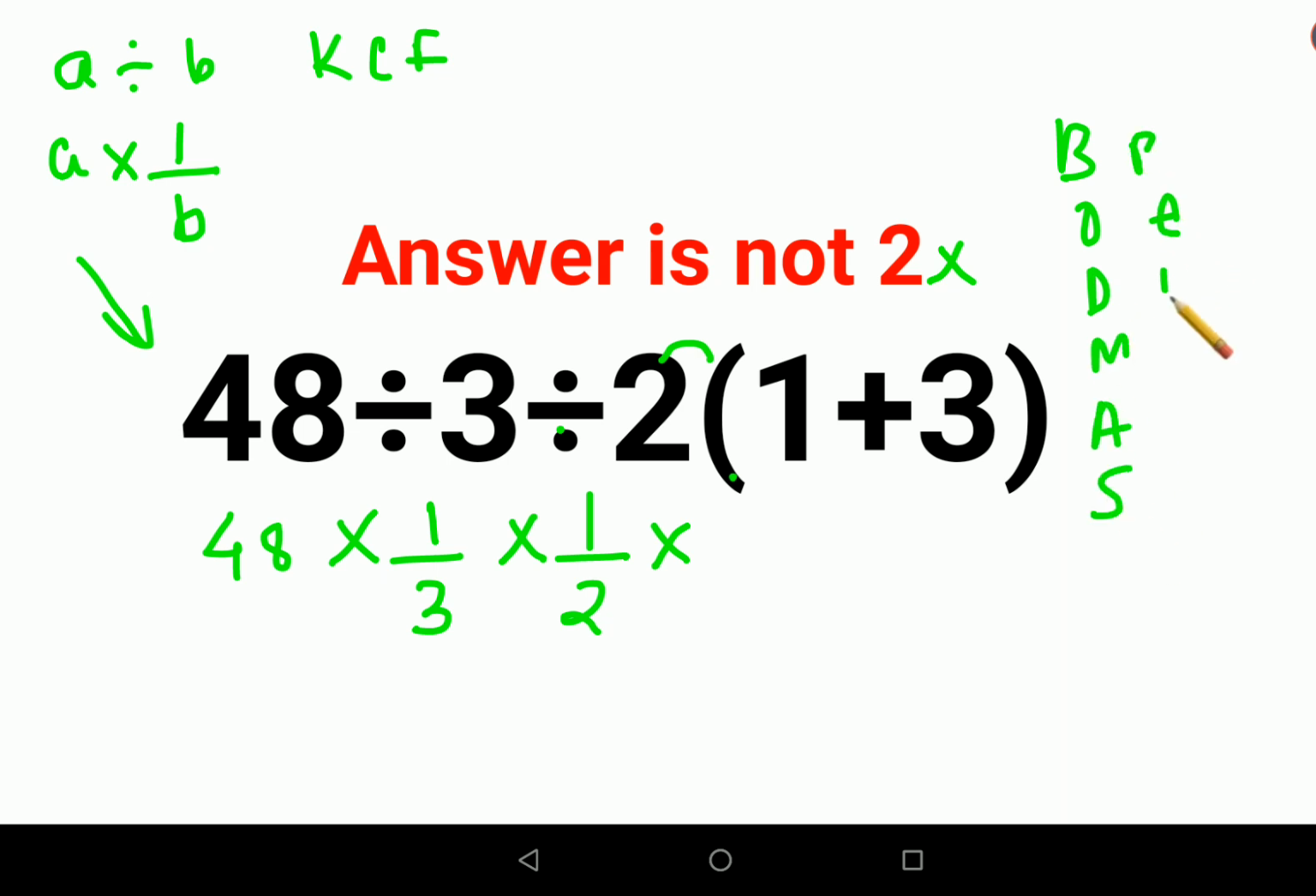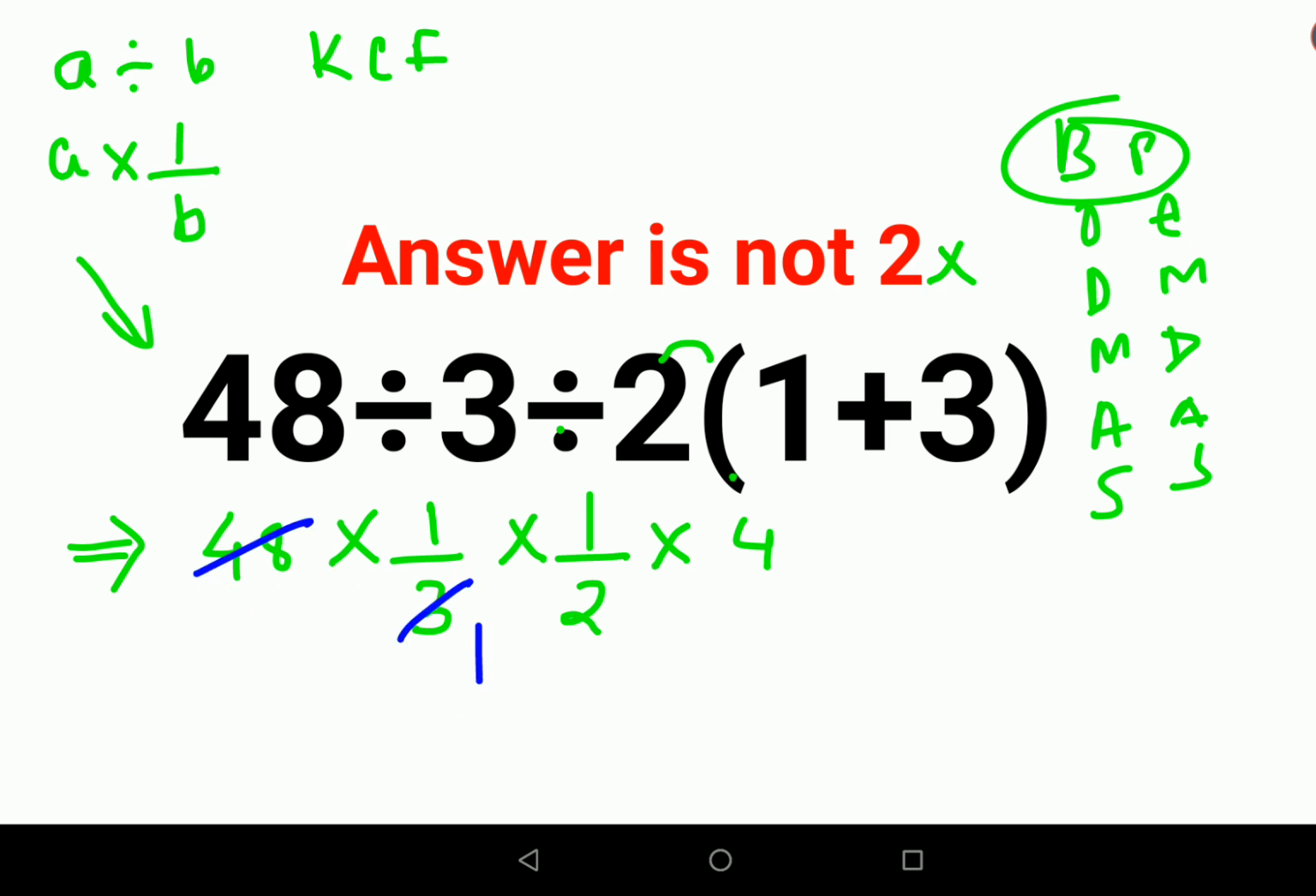First operation that needs to be done is what? Do the parentheses, or do the brackets. So 1 plus 3, that gets you 4. So now this is your correct method of operation. Now please understand, whenever you have just multiplication, you get the liberty of doing it in any order. But just to not make mistakes, let's do it from left to right.